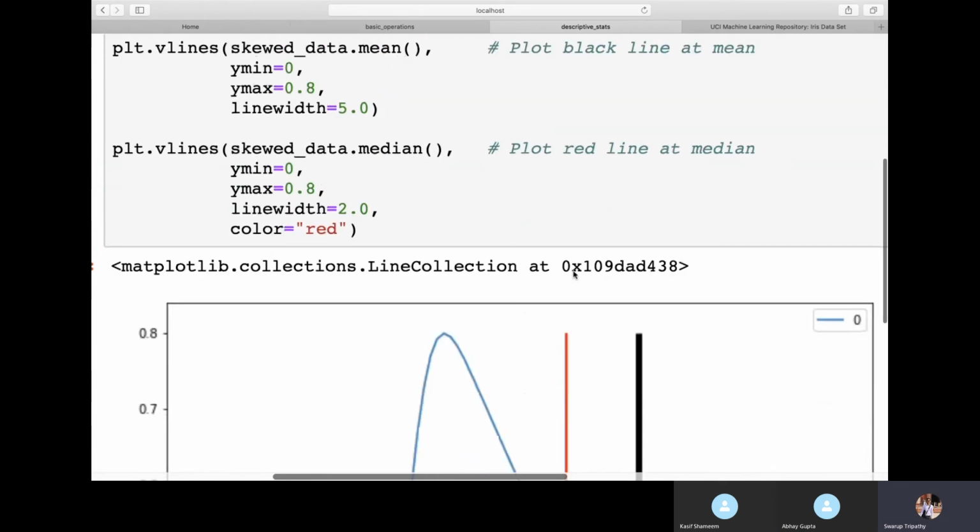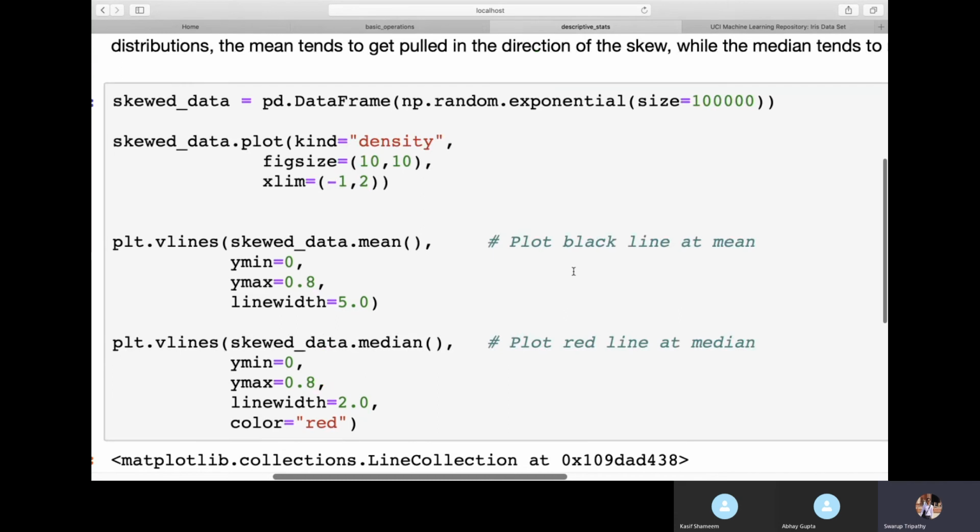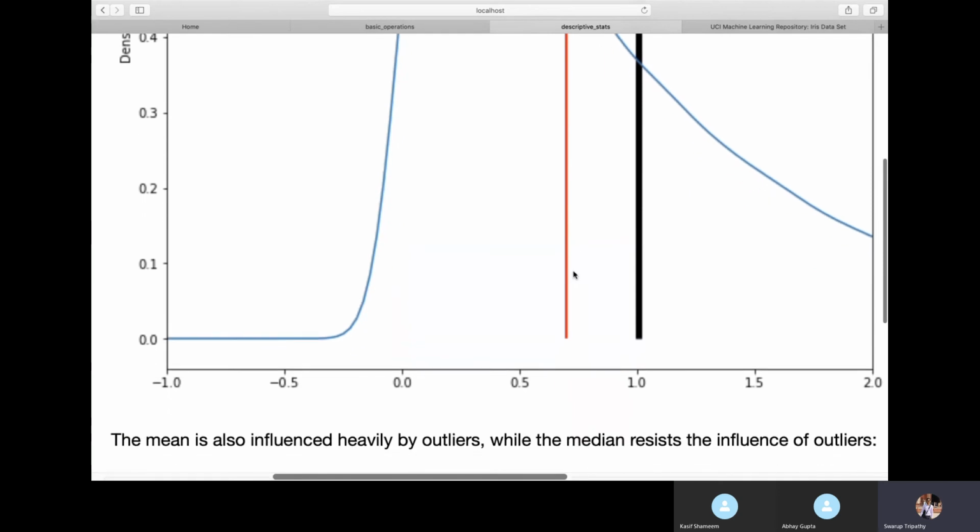Now next, we already saw that when the data is skewed, our mean and median will shift. Here I have taken dummy data which is completely skewed, and you can see that the median is at the left and the mean is at the right, so the mean is higher. So this is positively skewed data. We are not going to do this, as we have already done one skewed data.